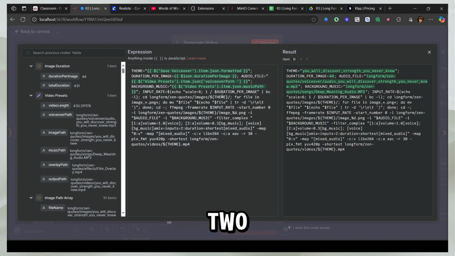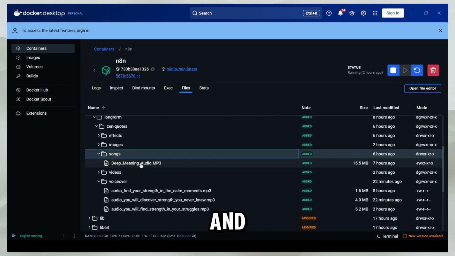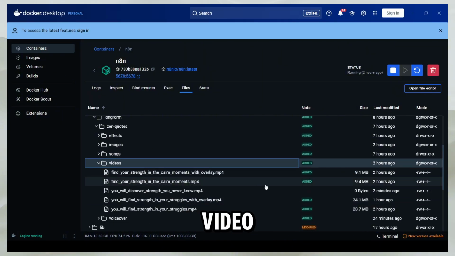Now it's going to take about 2 to 3 minutes for 5-minute videos, and slightly longer, for example 4 or 6 minutes, for even longer videos. And you can actually see this happen in real time. So I'm going to go here and I'll show you the videos, which is this. And you can see our video is happening in real time. So this is our video.